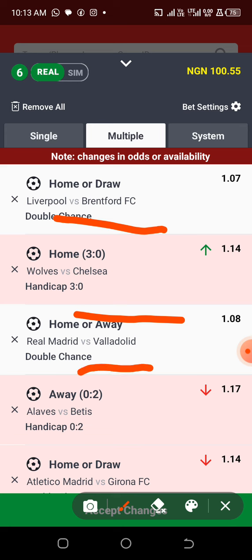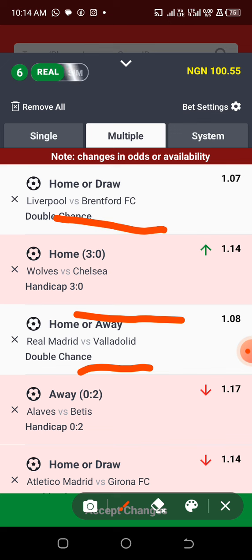And for Real Madrid and Valladolid, Real Madrid are currently not consistent with straight winning, because judging by their squad, they are expected to be winning most of their games. And unfortunately, in the last game, we can see that towards the end of the game was actually against them, and this shows that there's a probability of the away team having the chance of winning this particular match. So the match is predicted as home or away. Even the odd given to Madrid is a very small odd, but we should check their previous games, whereby Madrid won their last game I think 6-0. So anything happens in the game, but I'm suspecting Madrid should actually win this particular game.